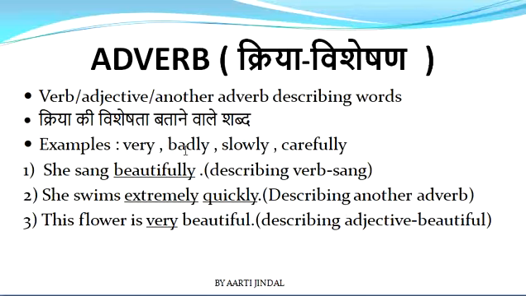As an example, we can say very, badly, slowly, carefully. These are all adverbs. So let us understand, because this is a very important thing. First example is, she sang beautifully. Over here, the word beautifully is describing the verb that is sang. So here the word beautifully is an adverb which is describing the verb sang.